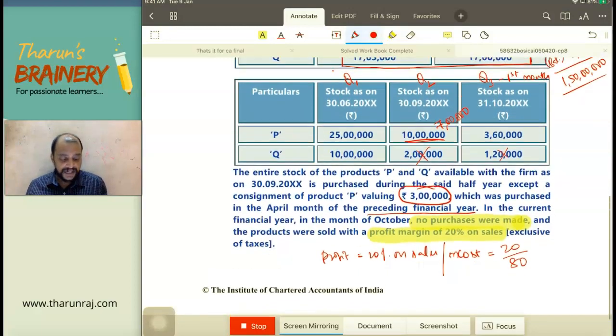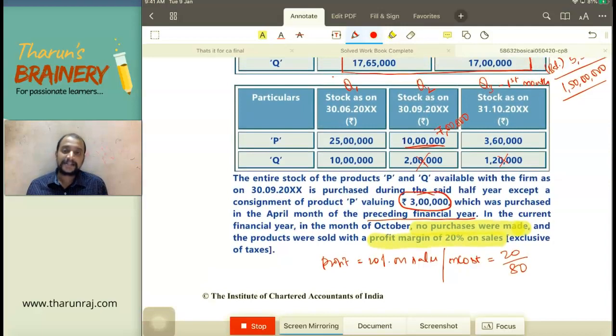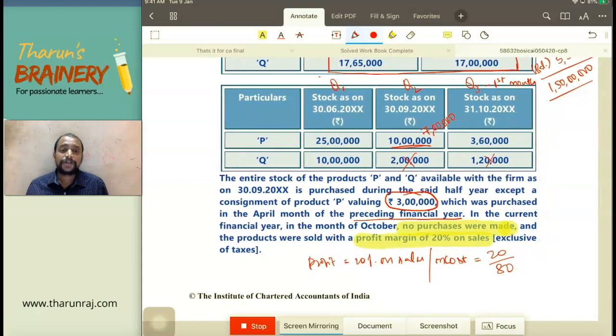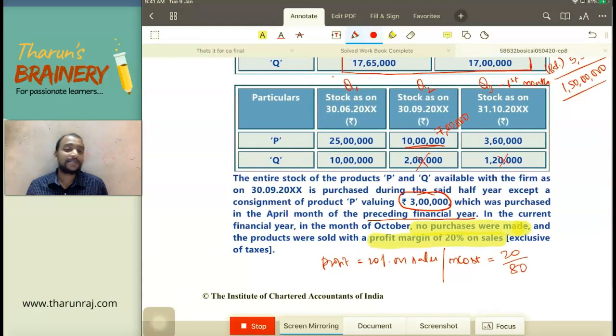Closing stock, again same equation. Opening stock 10 lakhs plus purchases during the month minus cost of goods sold during the month equals to closing stock. Now, what is that cost of goods sold we need to take? So here we need to take an assumption. What is that assumption? They have not made purchases during the October month. So what is the opening stock? 10 lakhs.